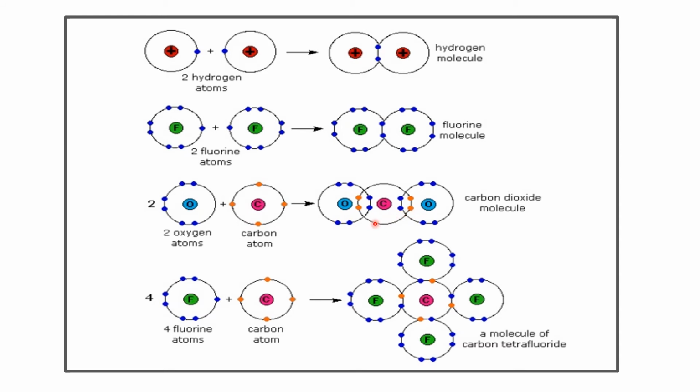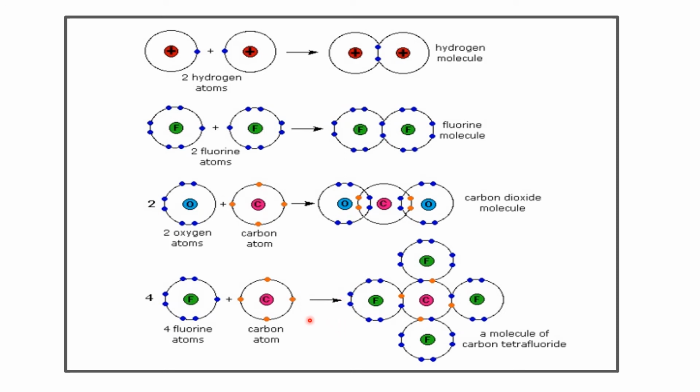So here you can see that a single carbon and 2 oxygen atoms, one on either side of carbon, are sharing 2 pairs of electrons each, and this results in the formation of a double bond on one side and another double bond on the other, resulting in the carbon dioxide molecule. The next is carbon tetrafluoride, that is CF4.